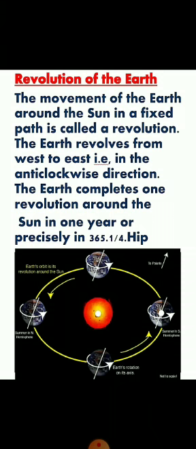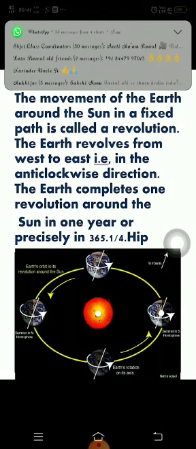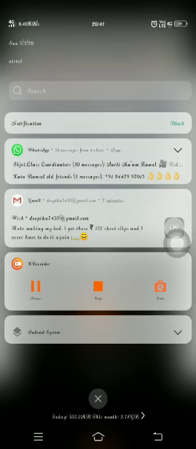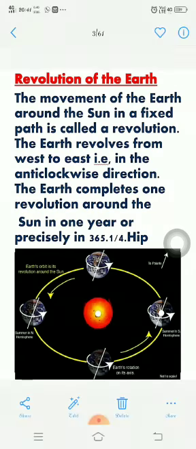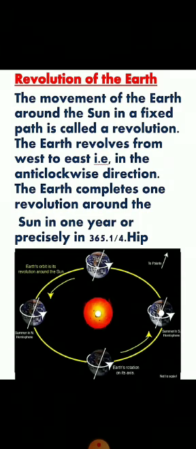When the northern hemisphere experiences summer in June, the southern hemisphere experiences winter at that time, and vice versa. You can see in this diagram the revolution of the earth around the sun and how different seasons take place.